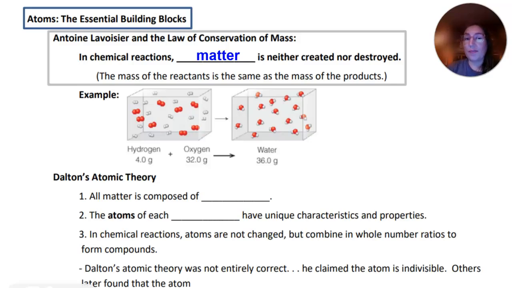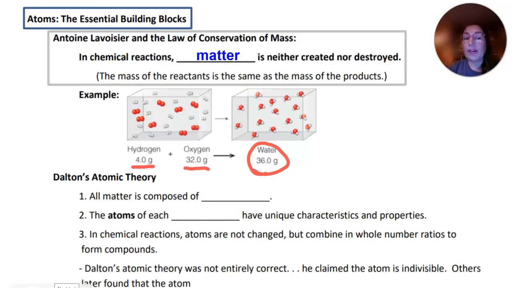So anyway, in his law of conservation of mass, he said that in chemical reactions, matter could be neither created nor destroyed. Now, all matter has mass, and so that meant that the mass couldn't be created or destroyed, and that the mass of the reactants had to be the same as the mass of the products. For example, if hydrogen and oxygen are ignited, and it's usually very explosive, to make water as a product, if you had 4 grams of hydrogen gas and 32 grams of oxygen gas, they would react to make a total of 32 plus 4 is 36 grams of water, and mass would be conserved.